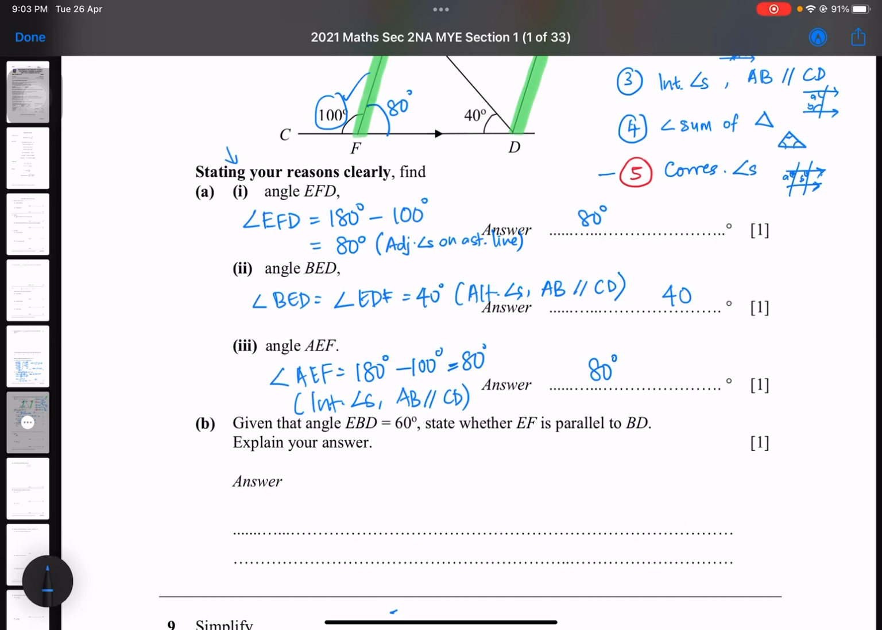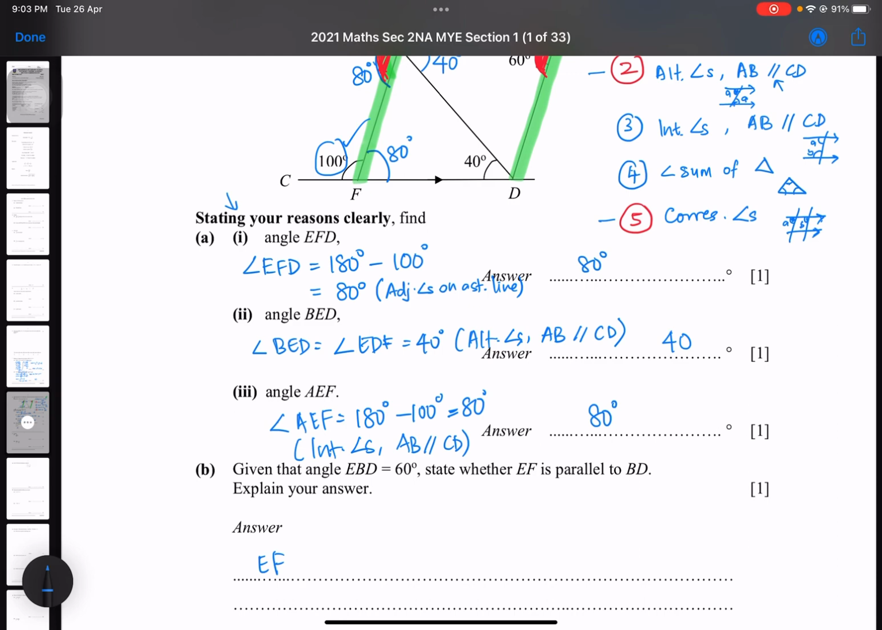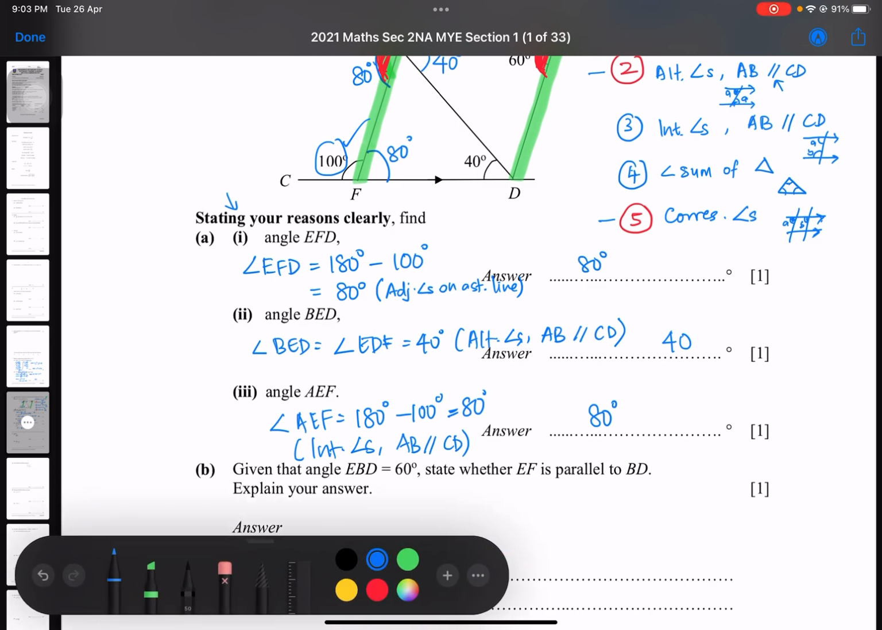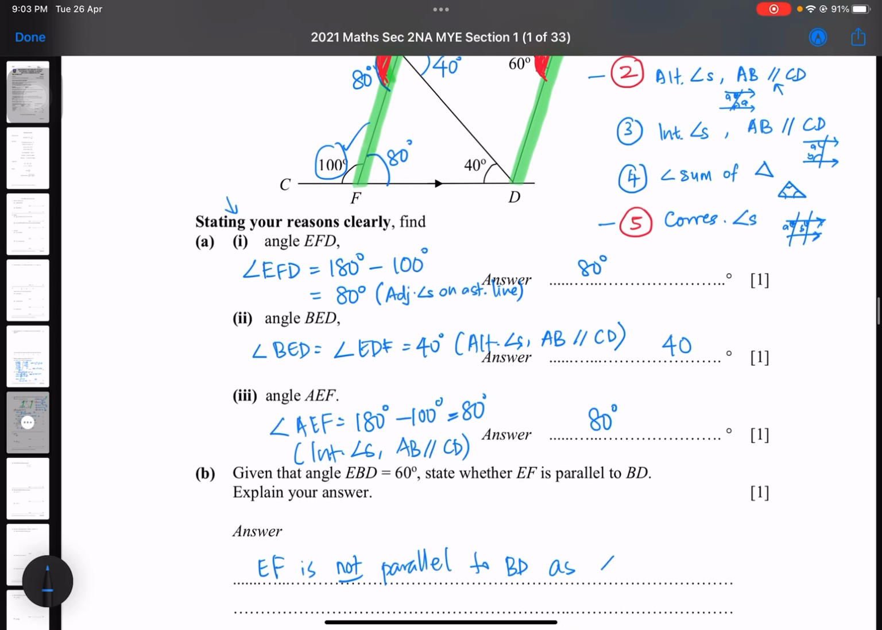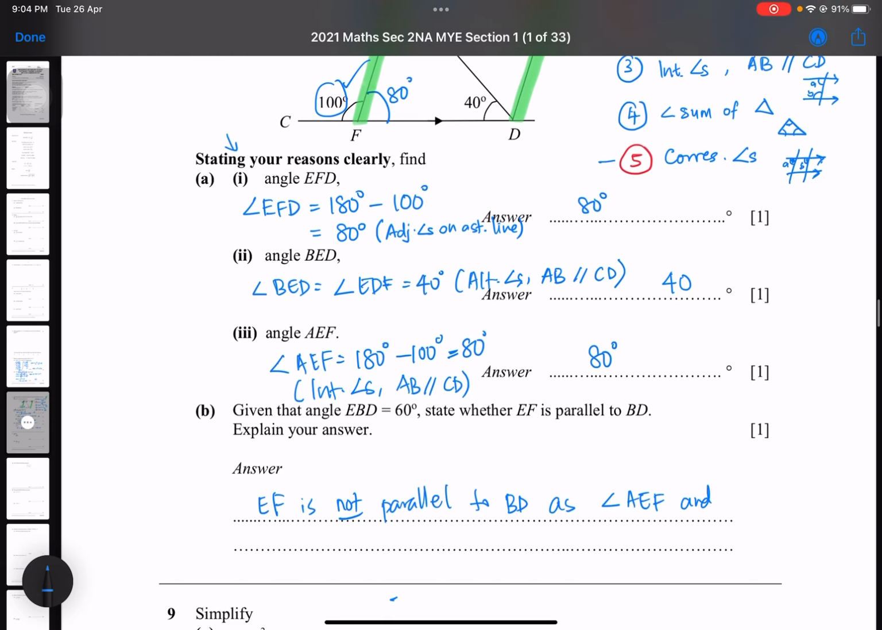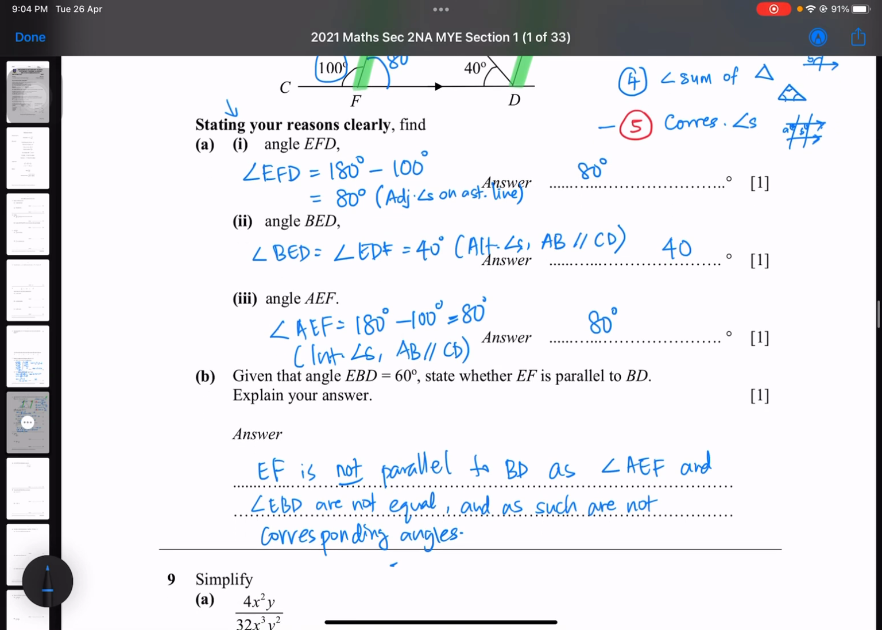So, state whether EF is parallel to BD. We're going to say that EF is not parallel to BD as angle AEF and angle EBD are not equal, and as such are not corresponding angles. You can pause later, guys, to copy the answer.